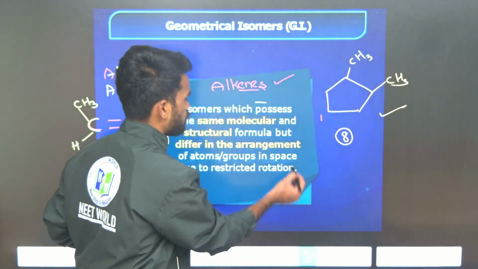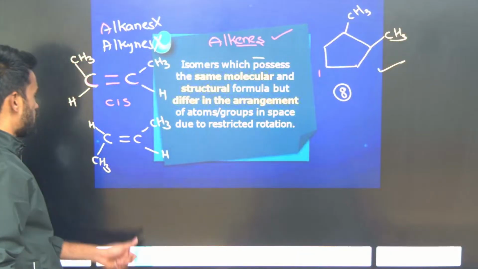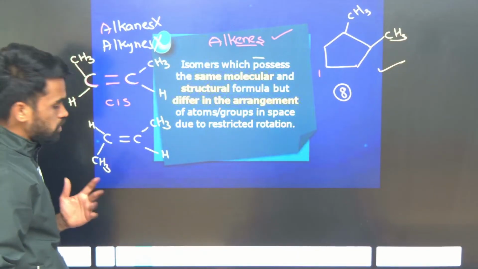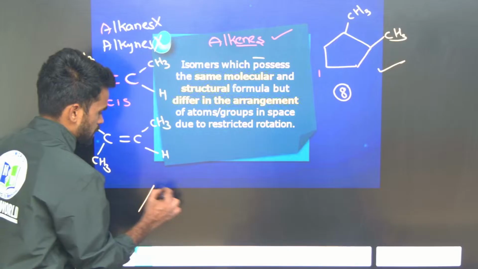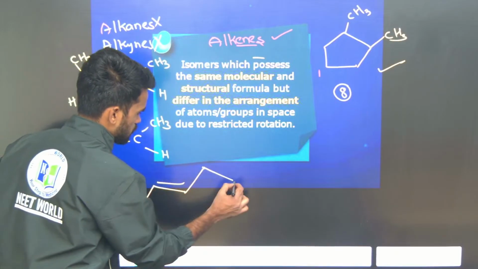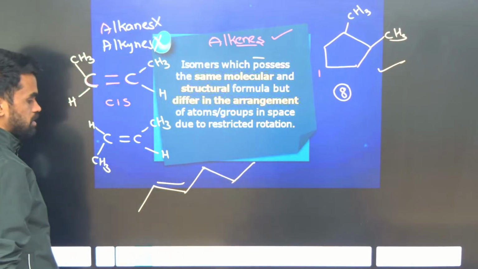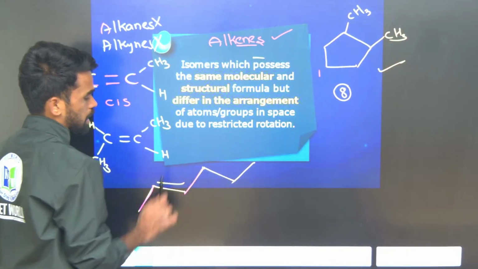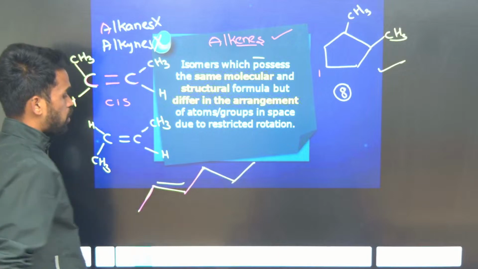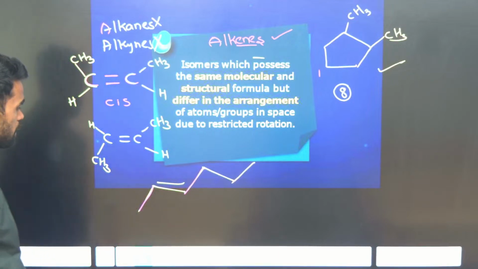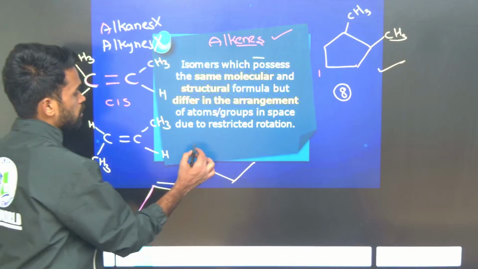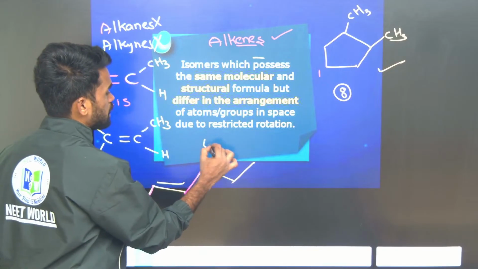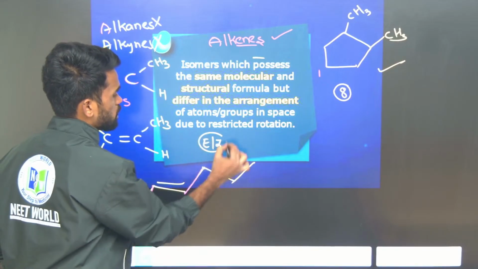Now there are some compounds in which the groups attached are not the same. Let us take an example, something like this. At this double bond, here it is a methyl group and here is some other alkyl group, a propyl group. Now how can we identify? Simple: here we give not cis-trans but E-Z. So what is this E-Z isomerism?